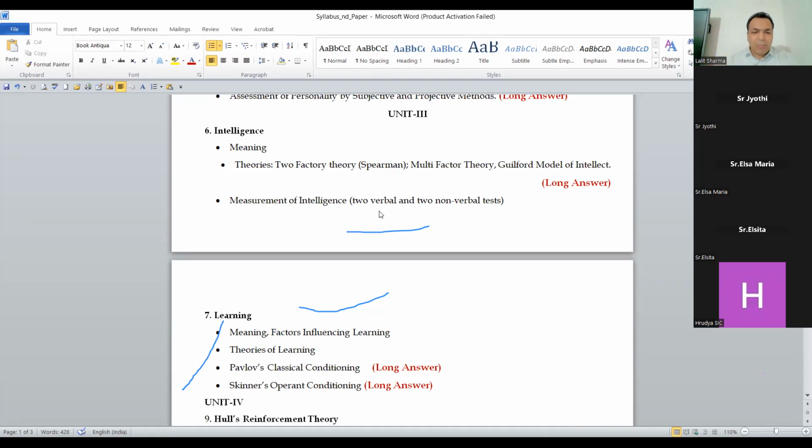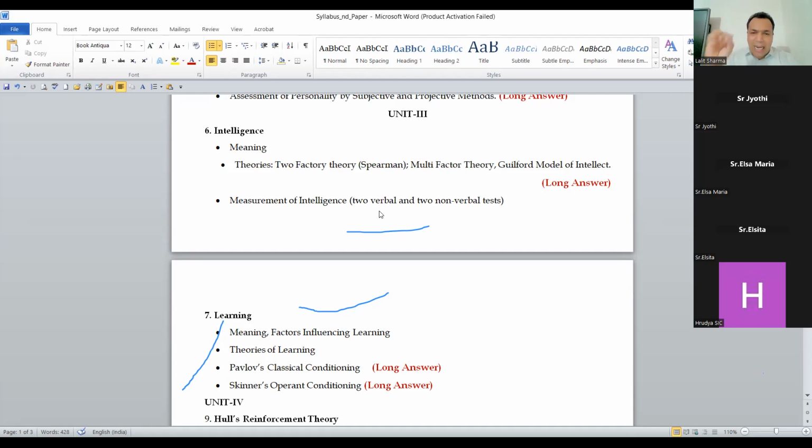See the intelligence. First of all, the two-factor theory given by Spearman. You have to go with the G and S factor theory given by Spearman, right? Then the multi-factor theory. Because when you start the theory, then guys, you have to remember the name of the person who has given the theory. Okay. And the Guilford model of intellect, it is a long one. Then after that, measurement of intelligence.